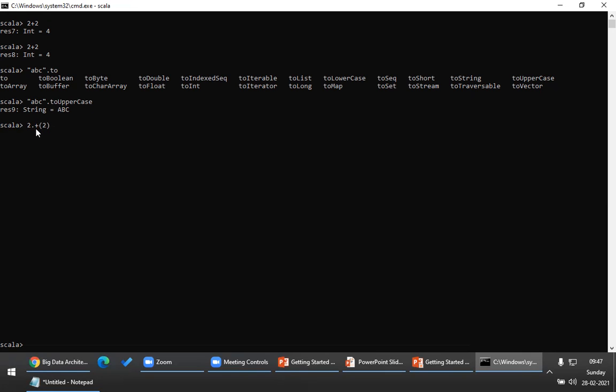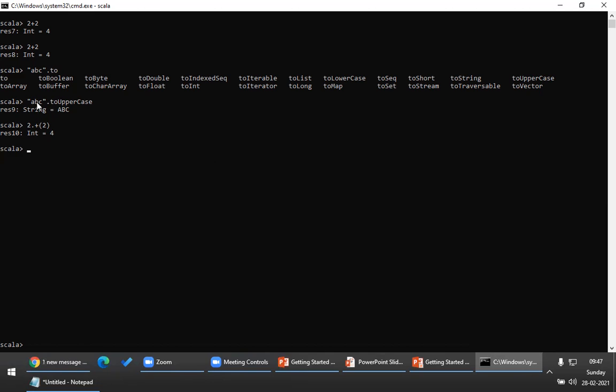So plus is a method. See, I'm proving plus. 2 dot, the method name is plus, and the argument to that method is 2. So this will give me 4. Please do understand, plus is not an operator. Plus is a method. That means you can invoke a method without the dot operator also in Scala. Something very important that you have to understand. You can invoke a method without using the dot operator.